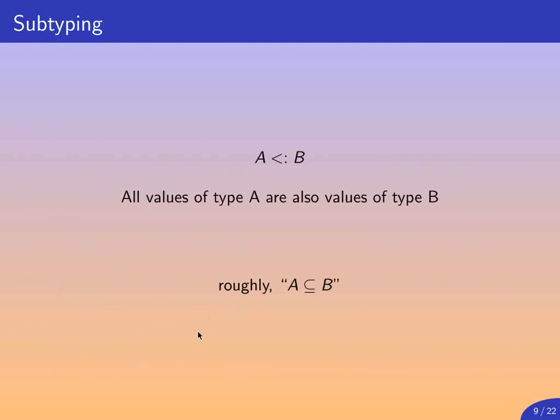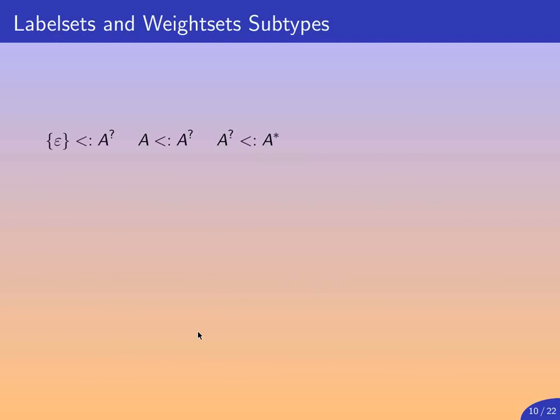How do we compute over types? We use the usual notation for subtyping. We write that A is a subtype of B if all the values of type A are also values of type B, and this in a set theoretic interpretation more or less means that A is a subset of B. It is quite easy to imagine a reasonable subtype notion for label sets.